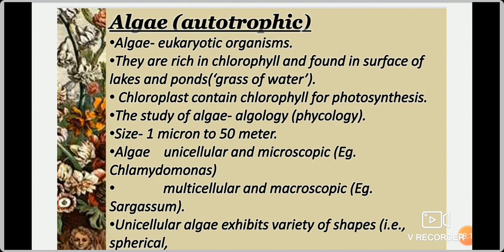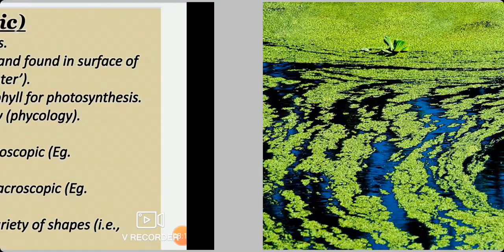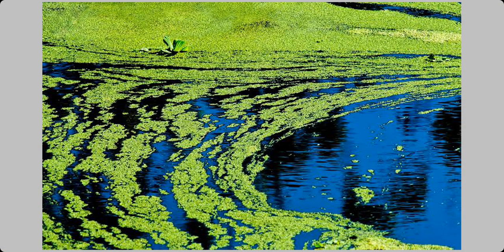So with the help of sunlight, chlorophyll, carbon dioxide, water, it prepares its own food and is found on the surface of lakes and ponds. Have you seen in the rivers, lakes, ponds, somewhat of a thin film layer, a green color layer, you have seen, no? That is called algae. So we call it the grass of water. Grass of water. See this picture now. Have you seen like this in some seas also, we can see in rivers, ponds. So this is called algae. We are able to see this. It's a plant, no?